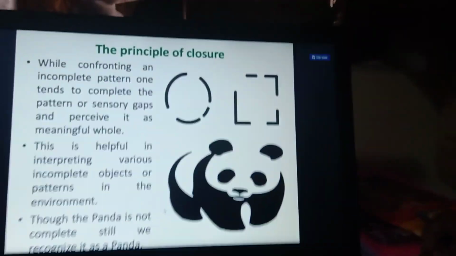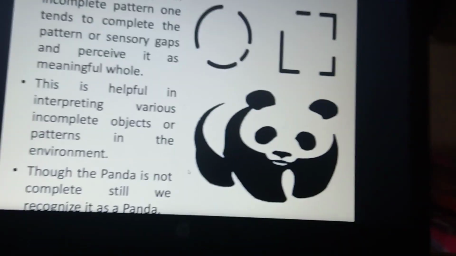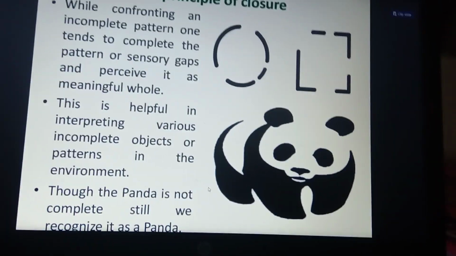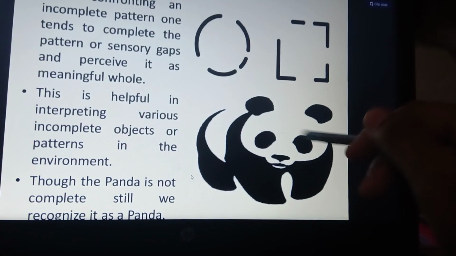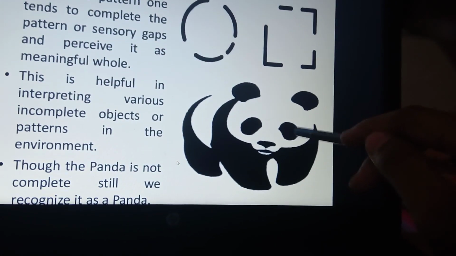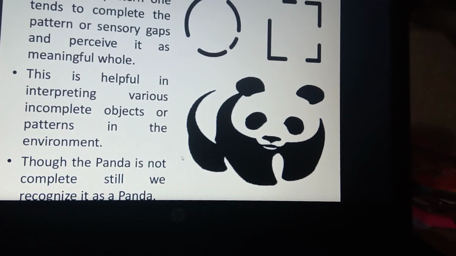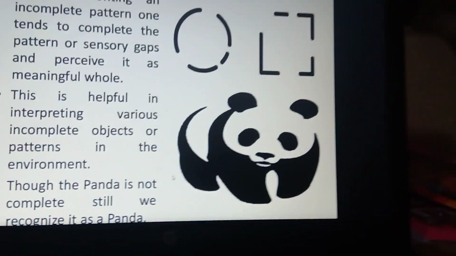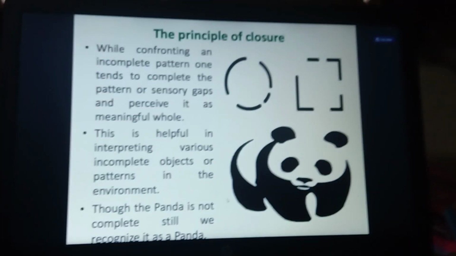When it is viewed from far, we can perceive the gaps in the circle. The panda also is an incomplete figure, but we recognize it as a panda because we have an idea of it, through closure and meaningfulness. That is the principle of closure.